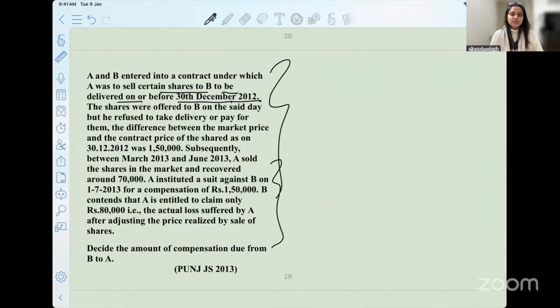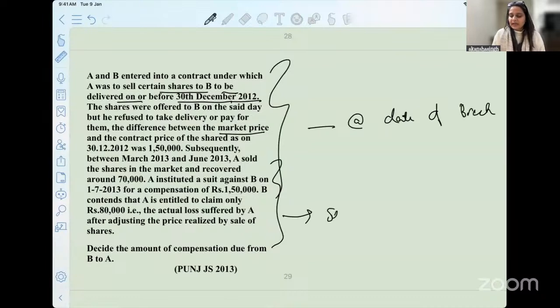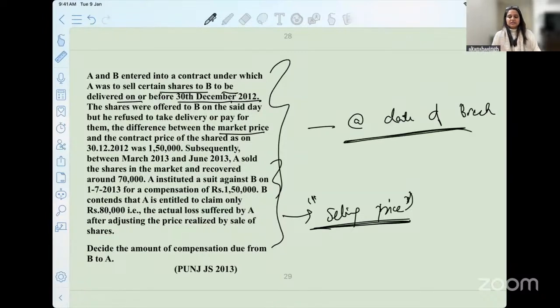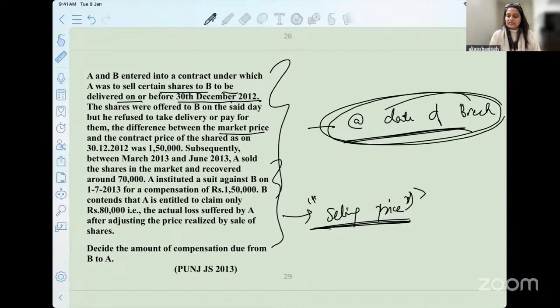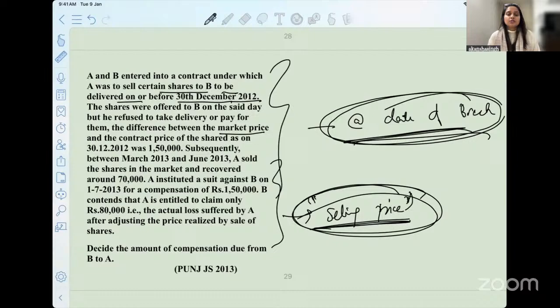Again, there has been a change from the market price at the date of breach versus the selling price later. I hope it will be a very simple answer for you, because we discussed this in the beginning of the class itself. So what will be the amount of compensation: the one which existed at the date of breach, or the one which existed at the date when he actually sold the goods in the market?